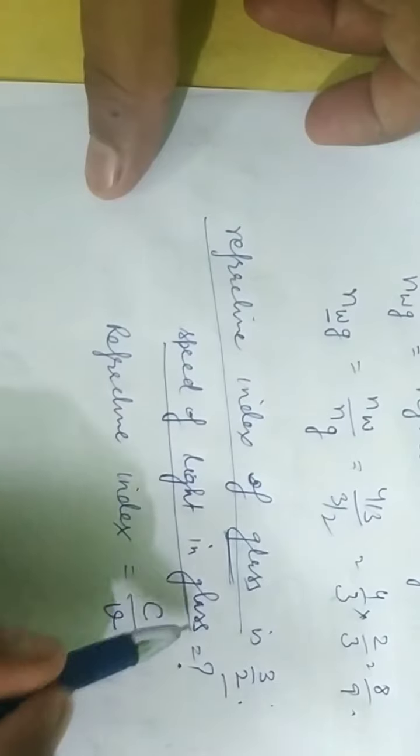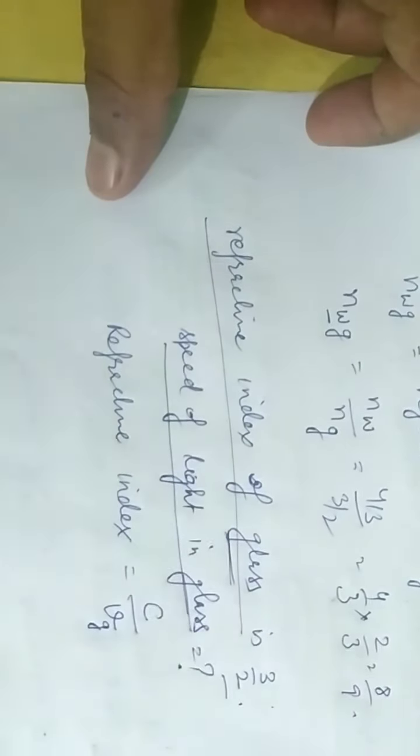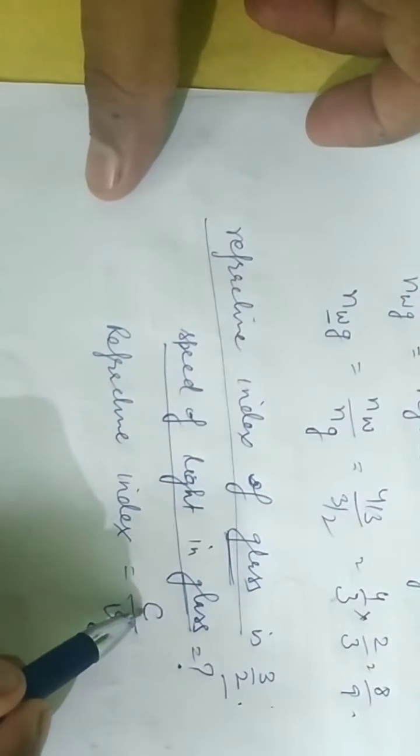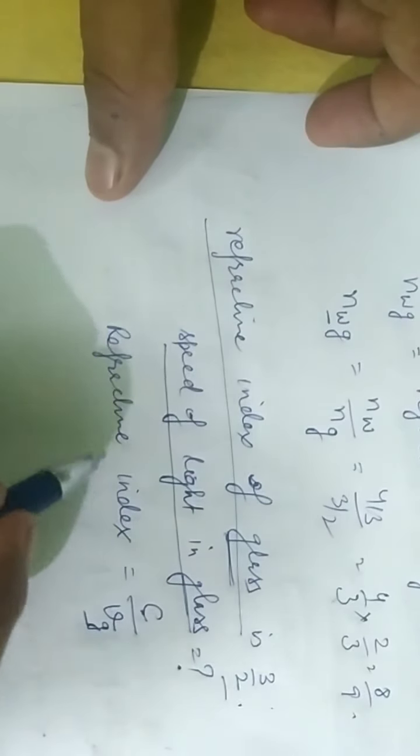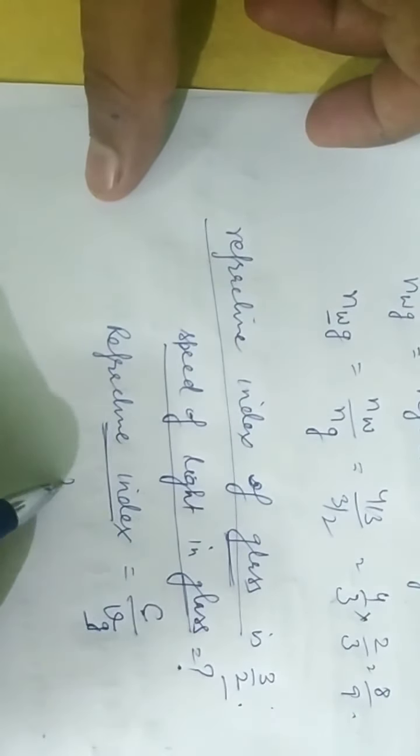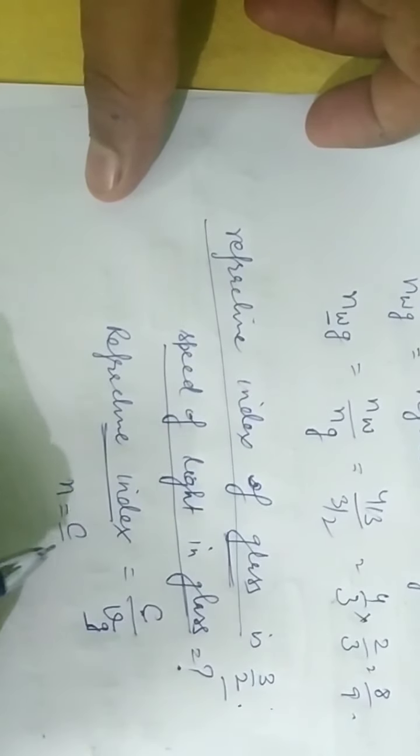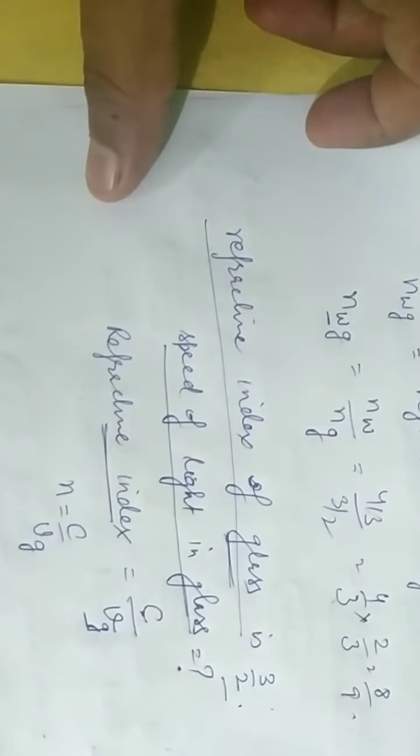So here I want to find out the speed of light in glass, where the medium is glass. Refractive index is generally represented by N, so N equals C divided by the velocity in glass. Cross multiply, or take the velocity to this side and N to the downside.